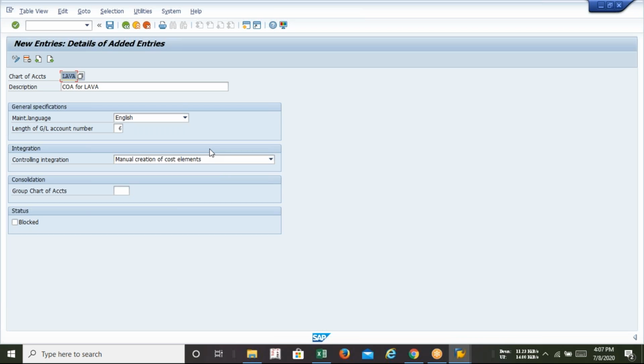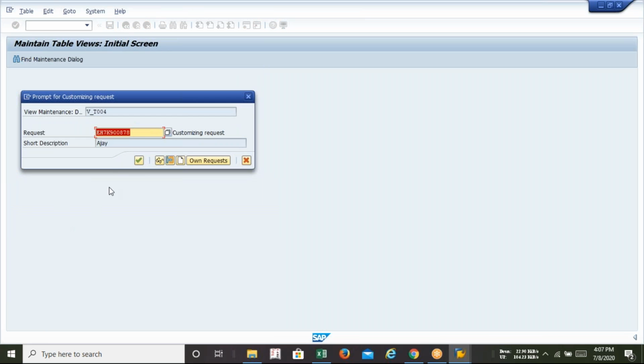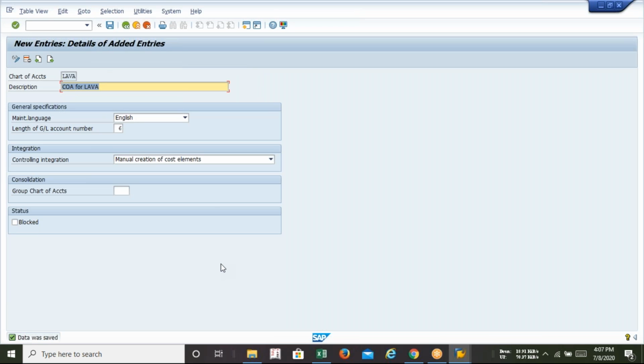So whenever you guys need to create your own chart of account, you just see that this is the area you need to fill it up to create a valid chart of accounts, and this is the operating chart of account, not the country chart of accounts, not the group chart of accounts. You can see that I am leaving this option group chart of accounts as blank. I am not mentioning anything because this is my operating chart of account. After that I'll be saving it, and my chart of accounts will be created called Lava in the server. So this is the way you can create your own chart of accounts as per your need.